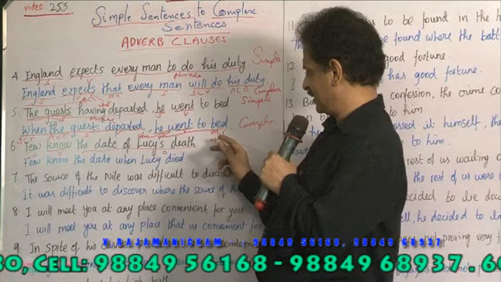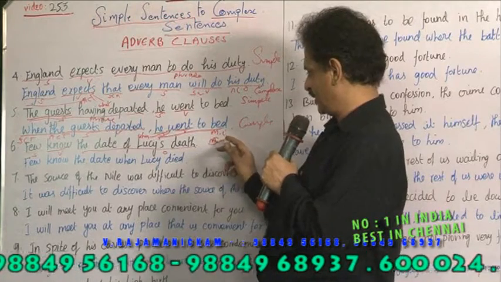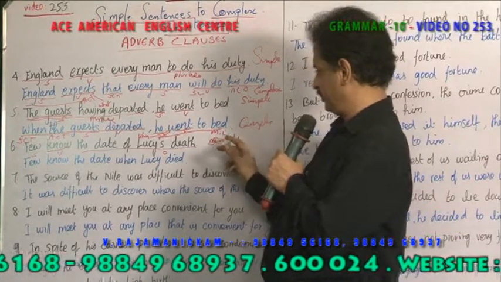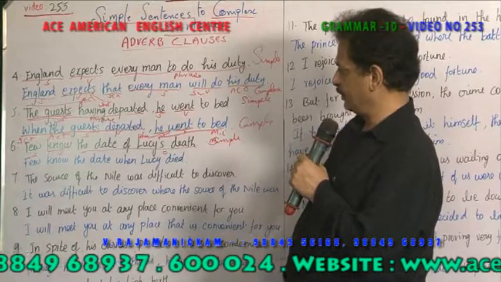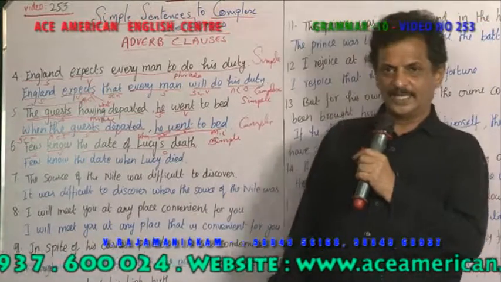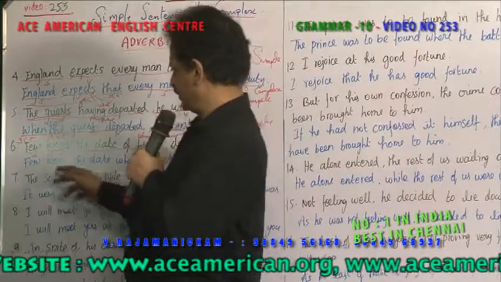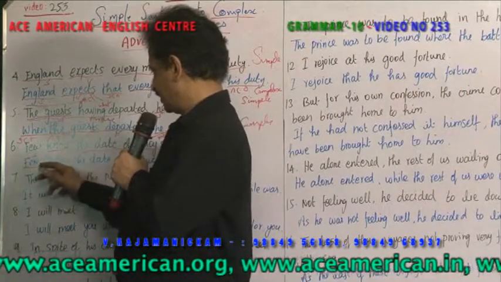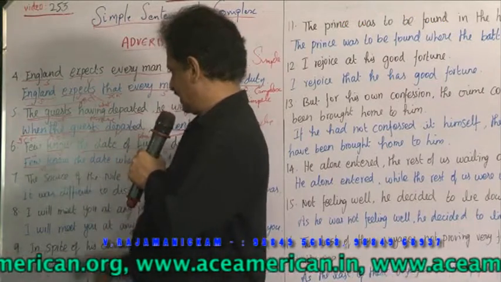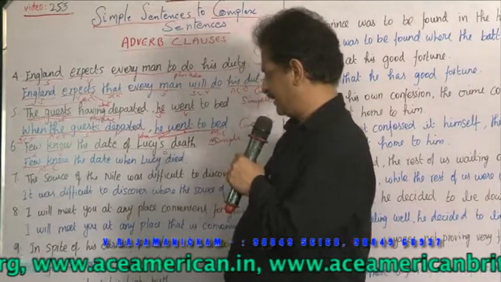Only this becomes a simple sentence because only one verb is there. Now you have to change the date of Lucy's death into one other sentence. So how do you change? Few know, it gives full meaning, so it's a main clause. Few know the date.